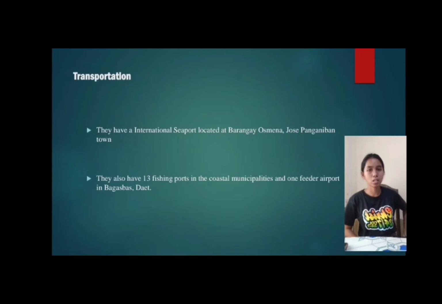Transportation in Camarines Norte. We have Barangay Osmeña, Jose Panganiban Bantown. They also have 13 fishing ports in the coastal municipalities, one feeder airport in Bagasban.